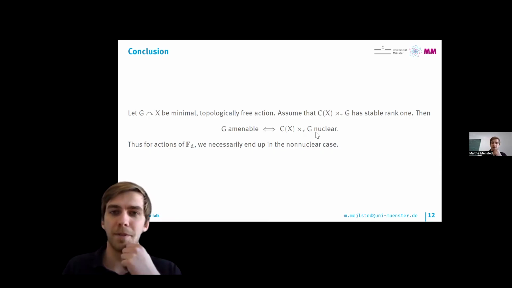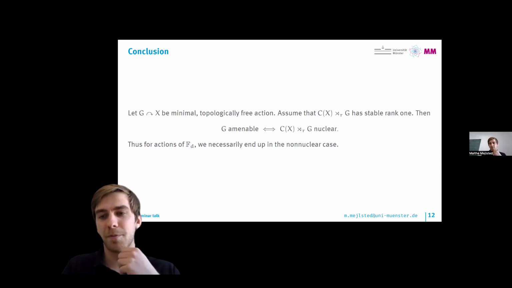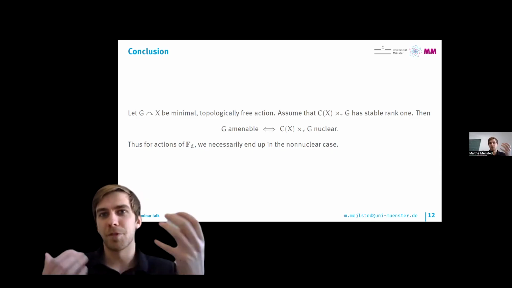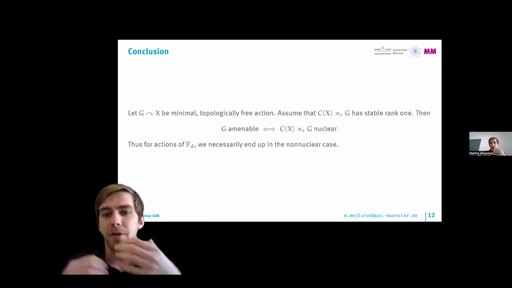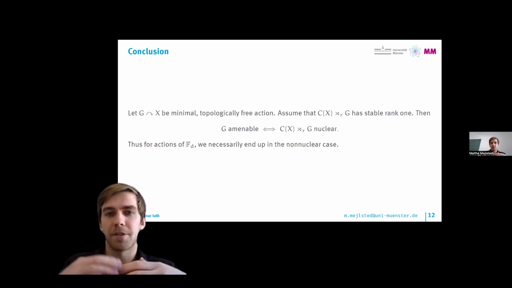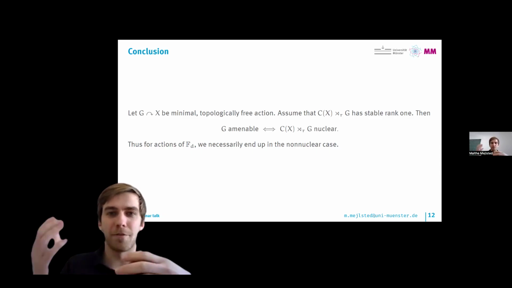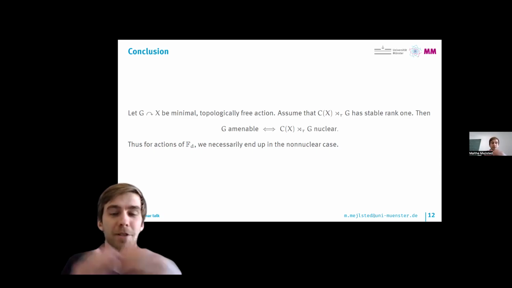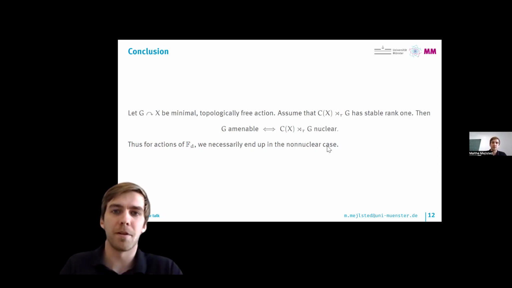It cannot really be avoided, which is too bad because having the reduced cross product and the full cross product coinciding gives you some more options. You can work with the reduced cross product, but still get this universal property of the full cross product. But unfortunately, we're just simply not in that case. So we need to somehow develop some tools for working with non-nuclear things.